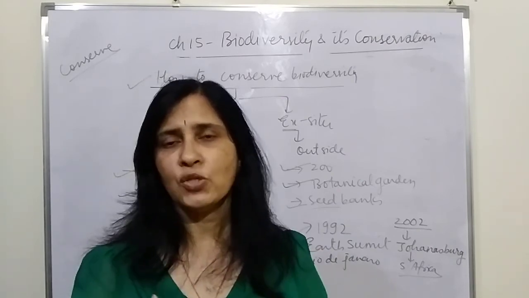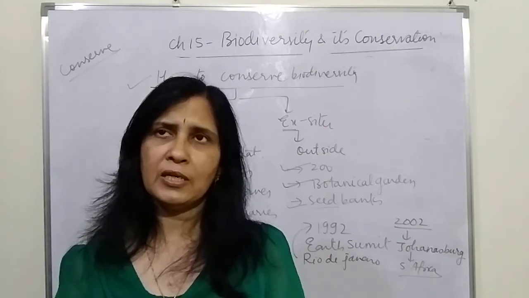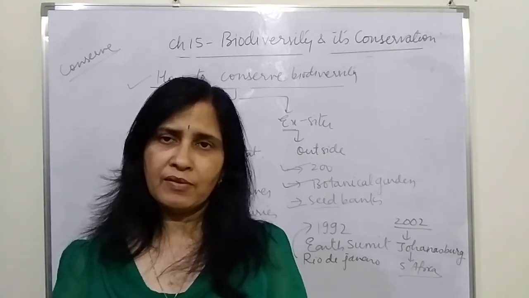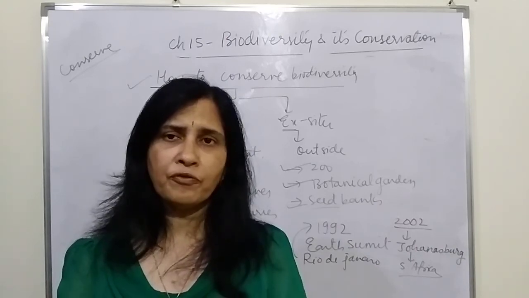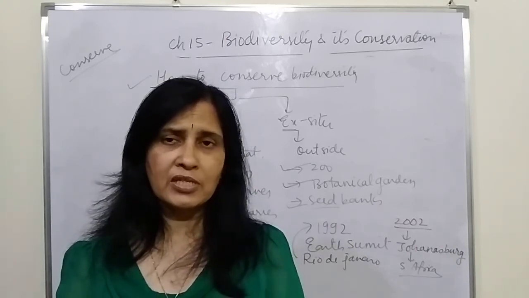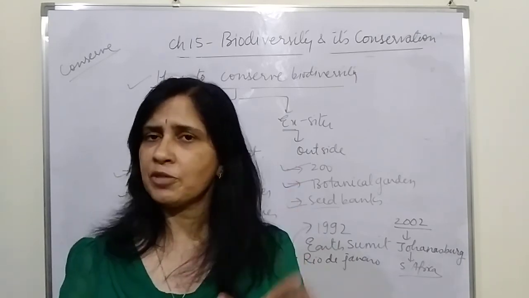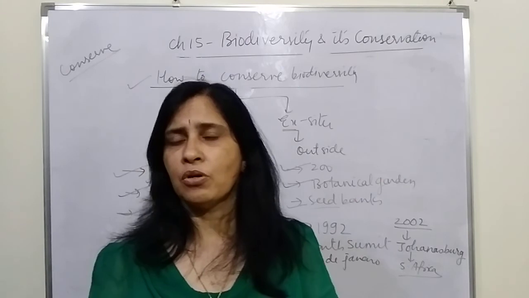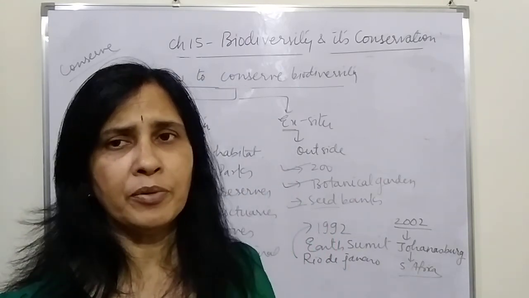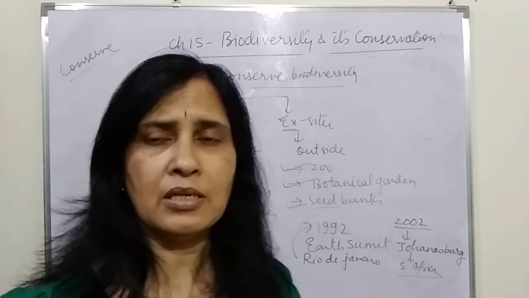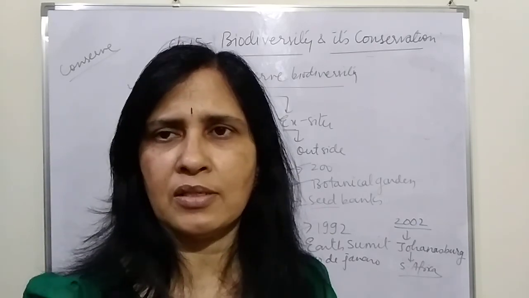So with this we have studied what is biodiversity, what are the levels of biodiversity, what is the importance of biodiversity, why we should conserve biodiversity, what is the cause of destruction of biodiversity, and how it can be conserved. So we have studied every aspect of biodiversity. So after this, just read the chapter and then bring up your problems and we will discuss it. We will discuss the exercise, and any word or term which you have not understood, we will discuss that.